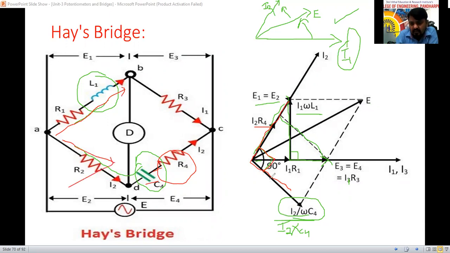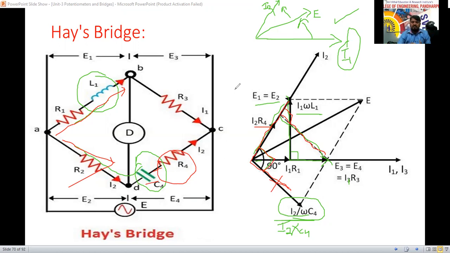This line is not needed now; you can take this one or directly from here also. If you have drawn here, this is also I2 by omega C4 only. From here to here it is 90 degree, isn't it? This one also you can draw; there is no problem at all. This is equal to this here. So the equivalent they have drawn here. Is it clear?